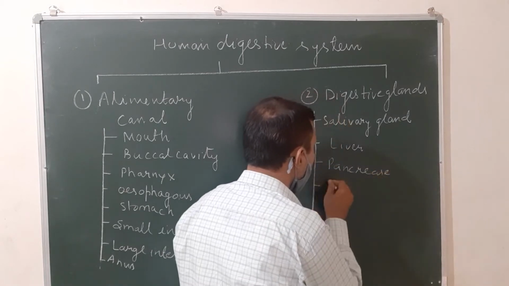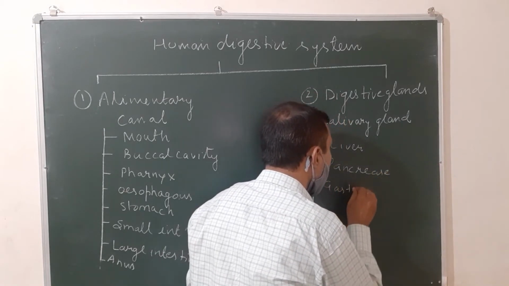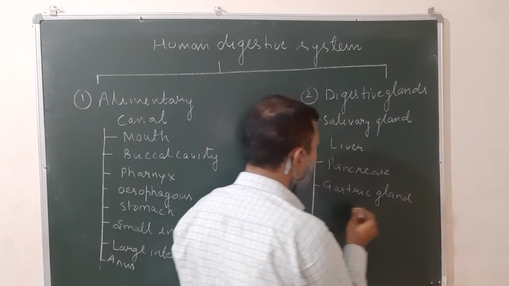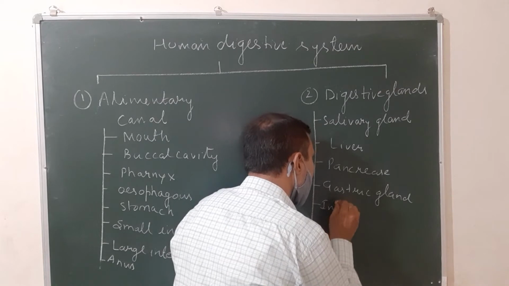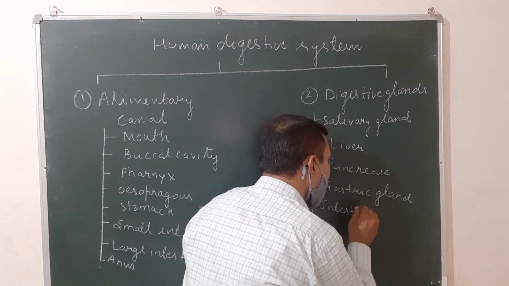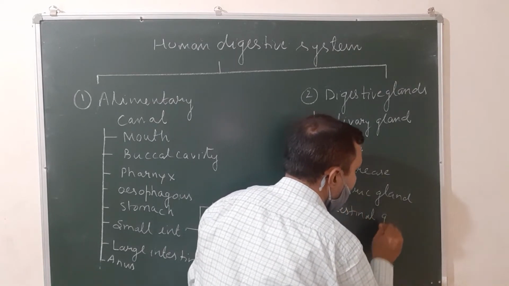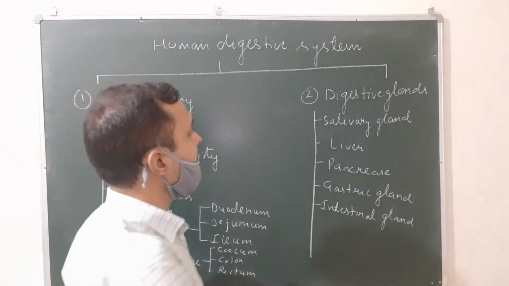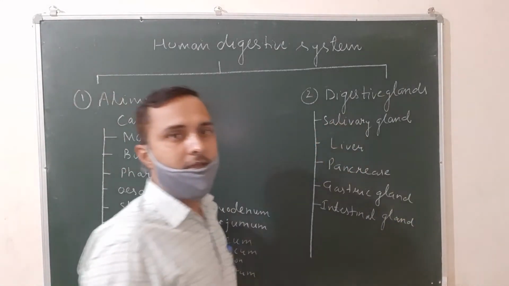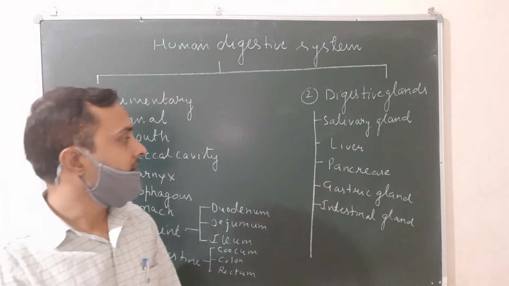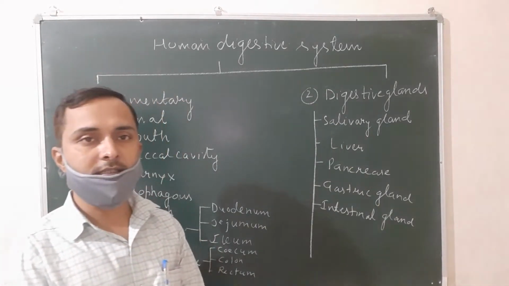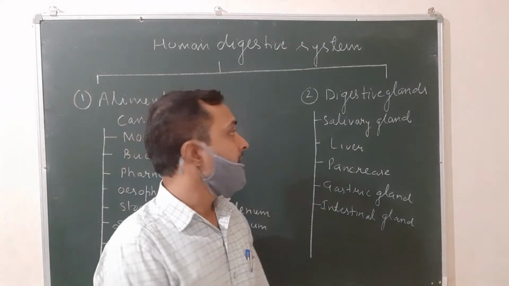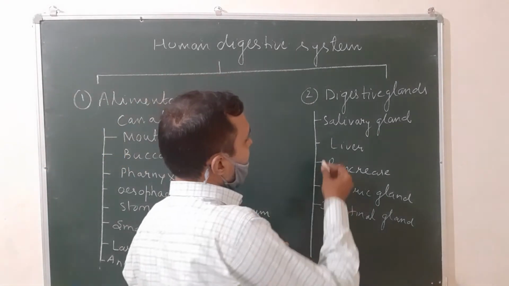Fourth is the gastric gland, and the last one is the intestinal gland. So the total number of glands associated with the digestion of food is 5.